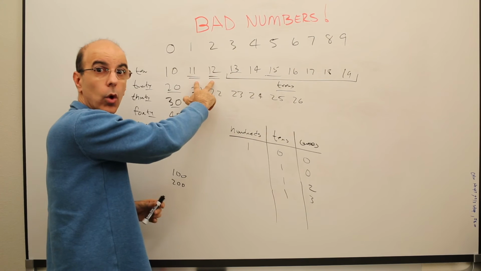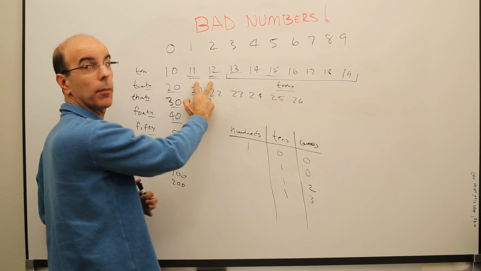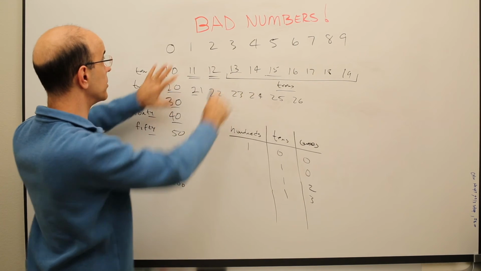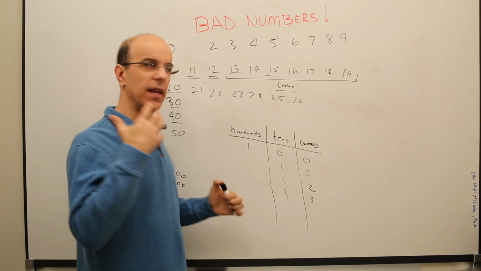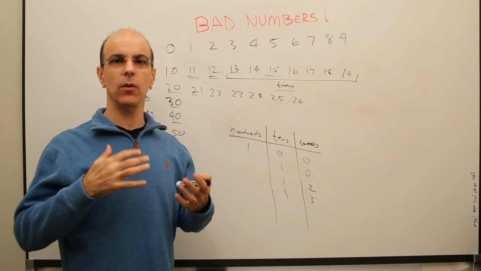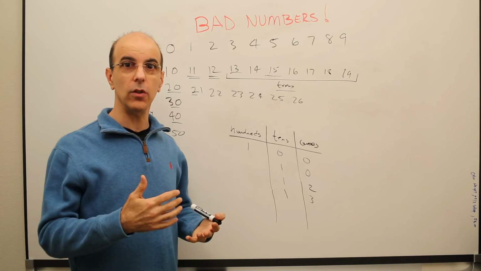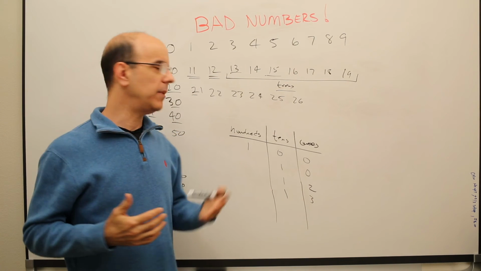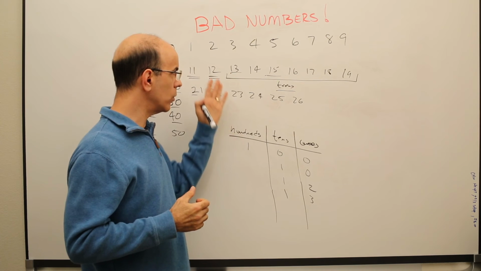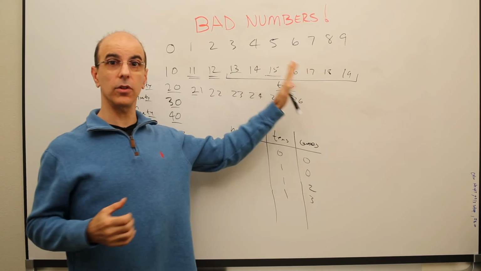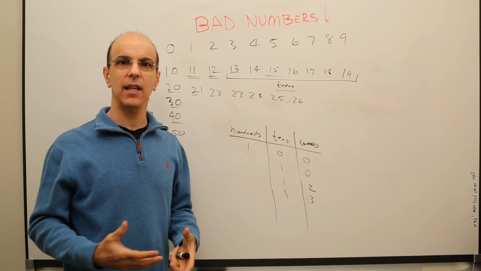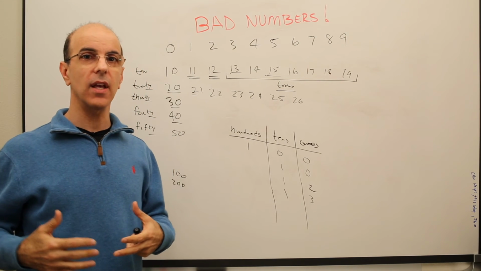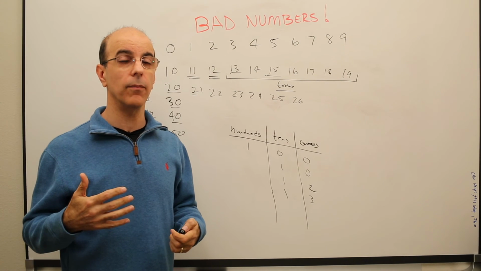These two guys are the worst offenders. These are the worst numbers, right? These are bad numbers, but these are the worst. So I think that the way we talk impacts the way we think. And the words we use impact the way we think. And because of that, and we call these numbers bad, we have bad names for these, it does impact how we think about those numbers and how we intuit those kinds of numbers.